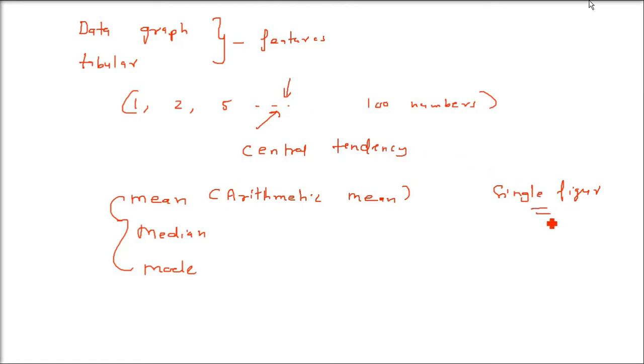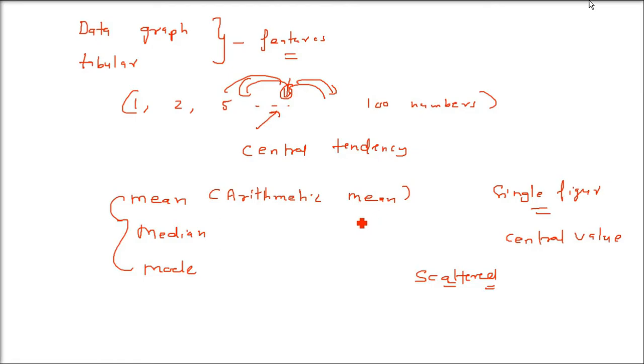Now the question comes: are these central values adequate? Are they giving us a complete idea of the distribution? They do not tell us the extent to which the observations vary from the central value, how much the values are scattered, or how much they are bunched around a central value. So what is this scattering? What is this bunching around a central value? Let me give you an example. What is the problem with central tendency if the data gets bigger?